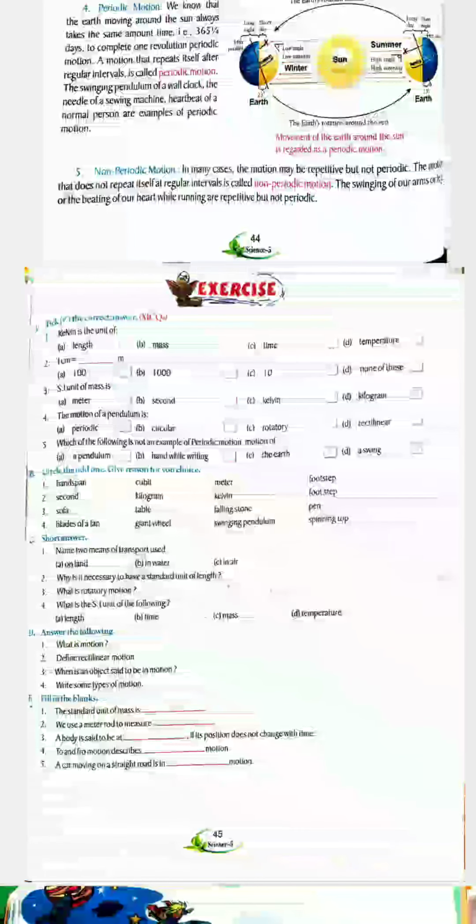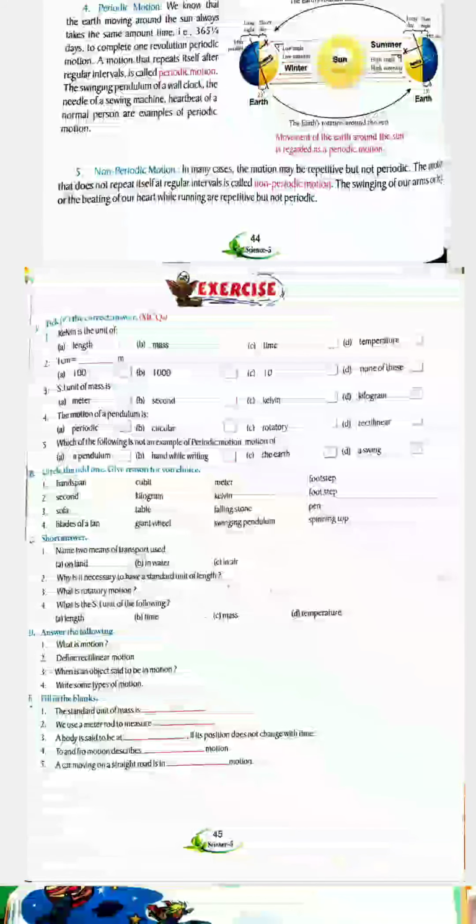Hand, pen, cubit, meter and foot step. Meter is odd here because all others are non-standard units of measurement. They were used before SI units were invented.